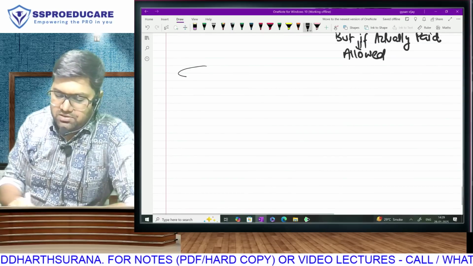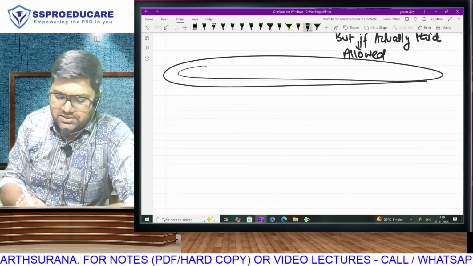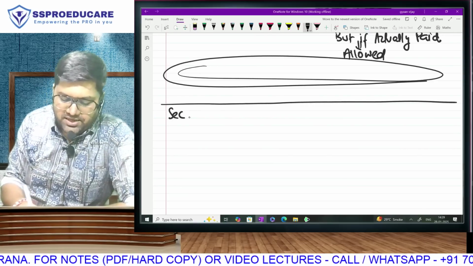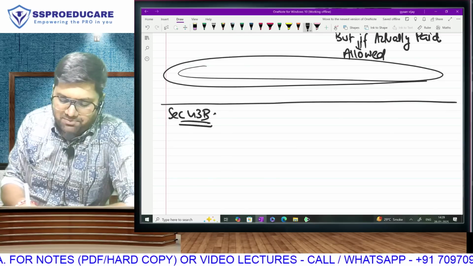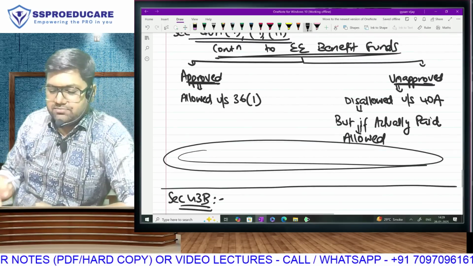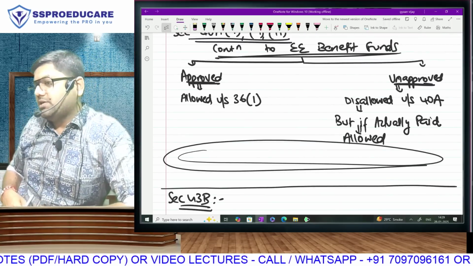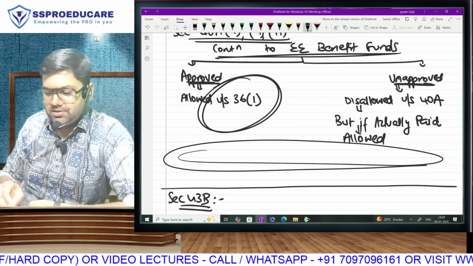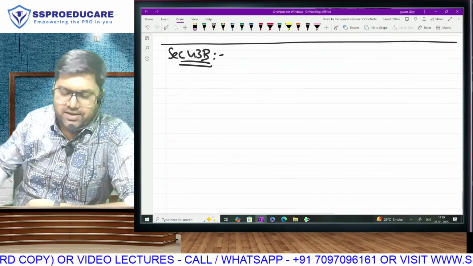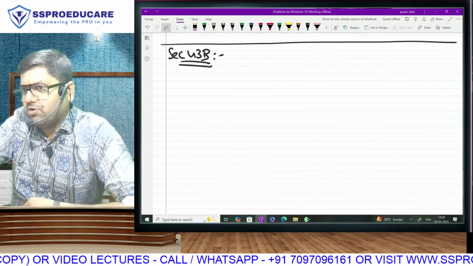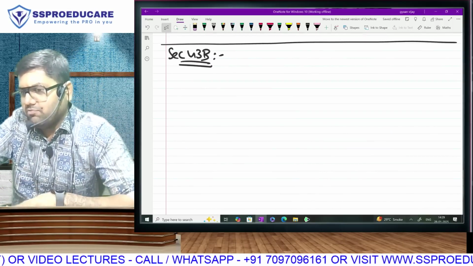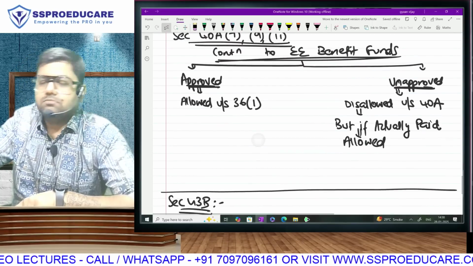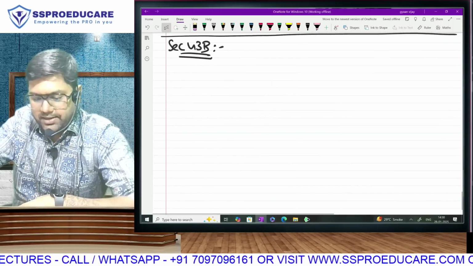We'll require about 2 lines here. And with this, we go to section 43B. We will come back and complete this part after learning something in 43B. By the way, in this we had already given cross-reference of also refer to 43B. So ladies and gentlemen, quick recap of the lyrics. What have you understood? Because we have not yet started 43B. What have you studied here? Approved, allowed, unapproved, disallowed, correct.